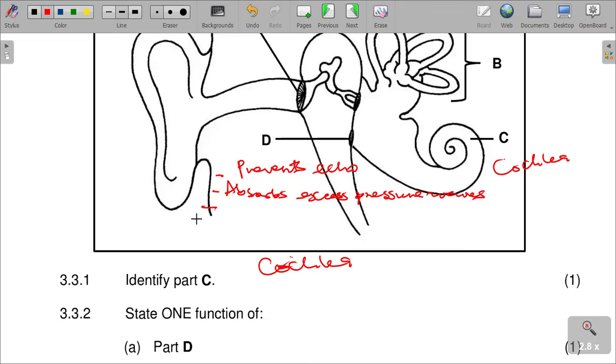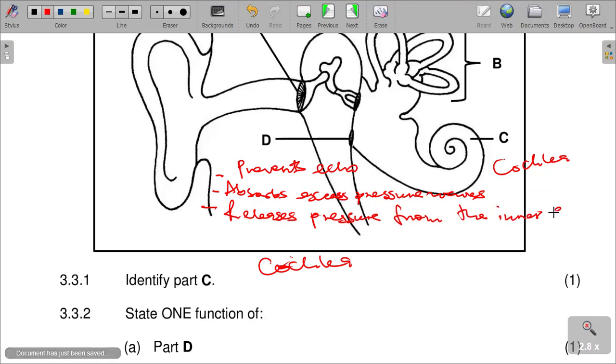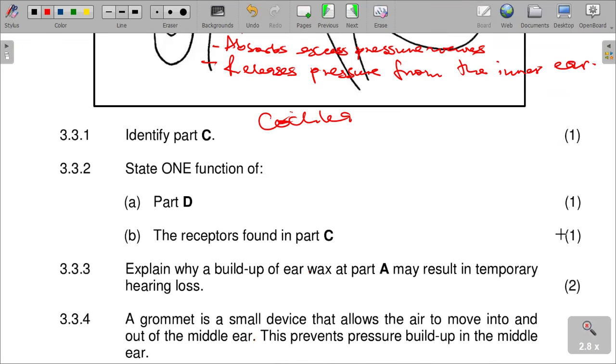And then we can also say that it releases pressure from the inner ear also. Those are the functions there.